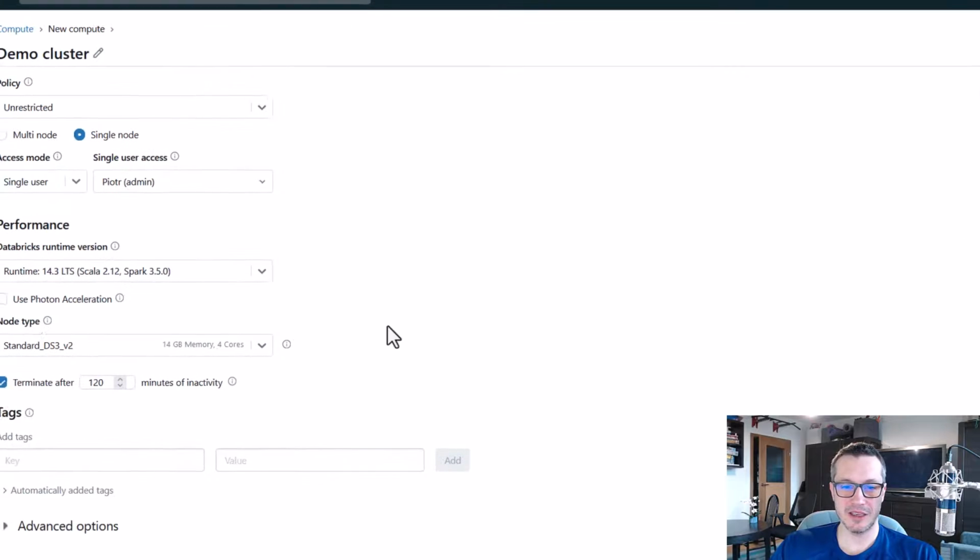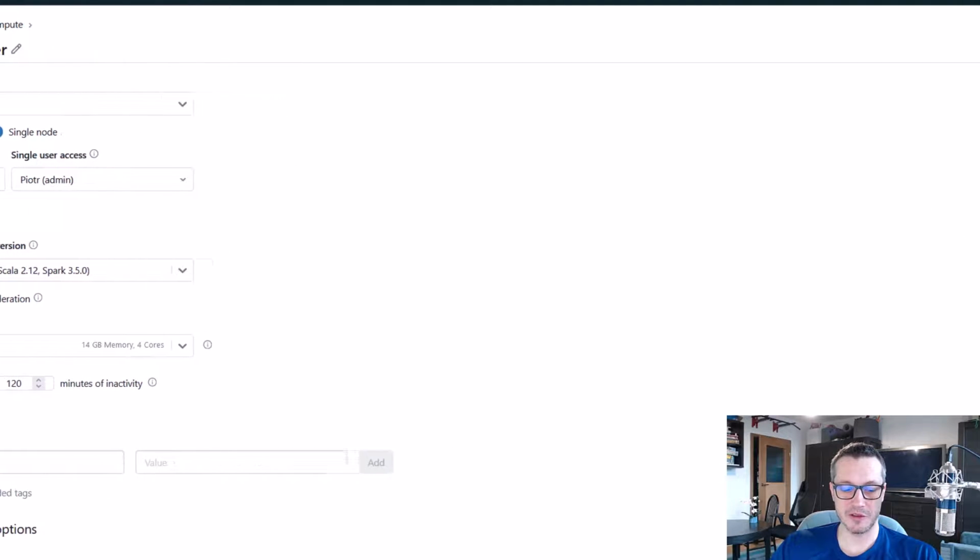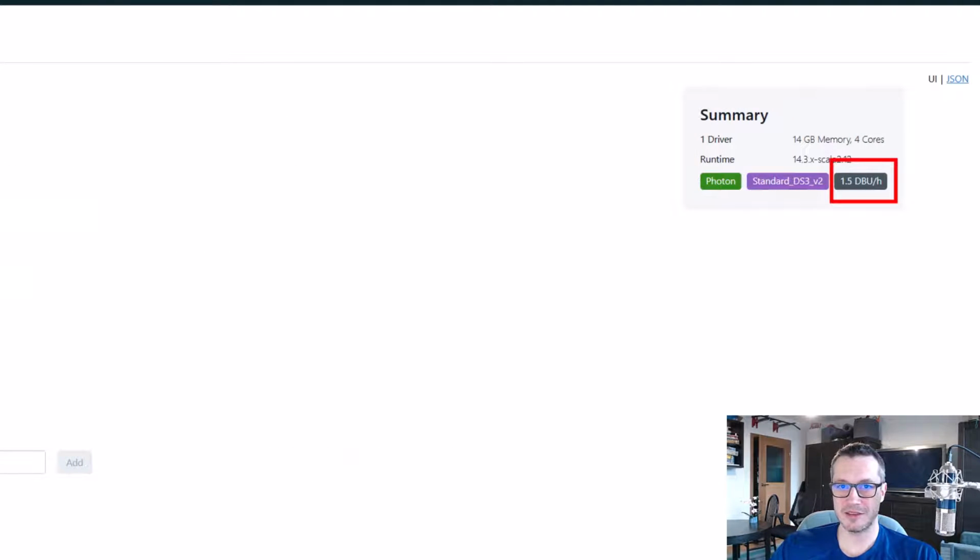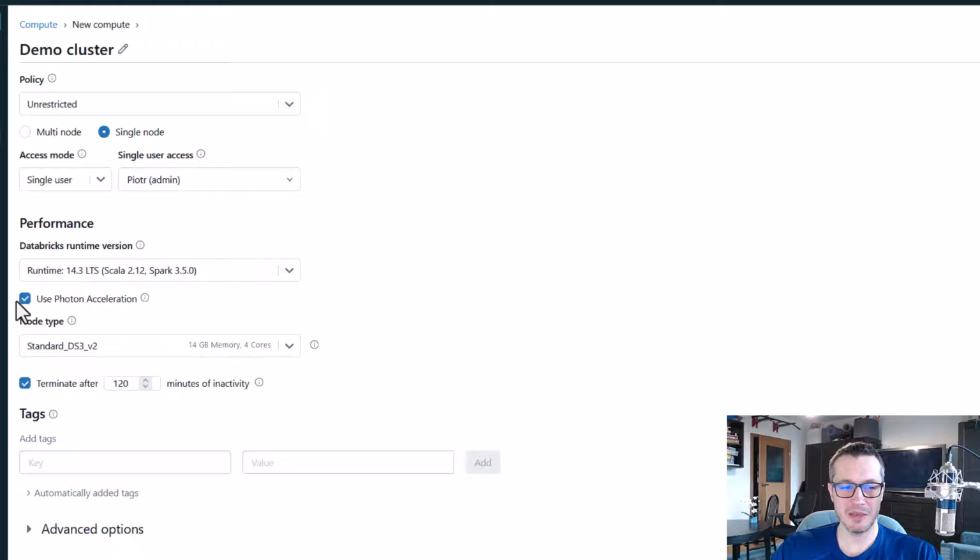So if we choose Photon, then the price doubles, right? So pay attention to this summary tab, because it shows you how much basically you will pay for this cluster. In my case, I don't want to have Photon. I don't need it at this moment.